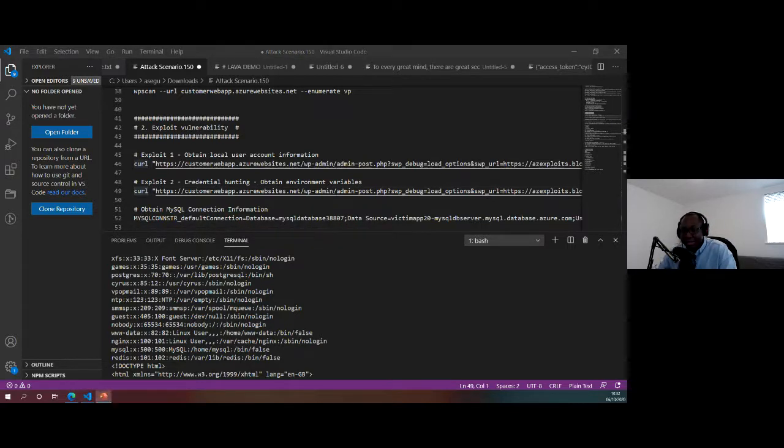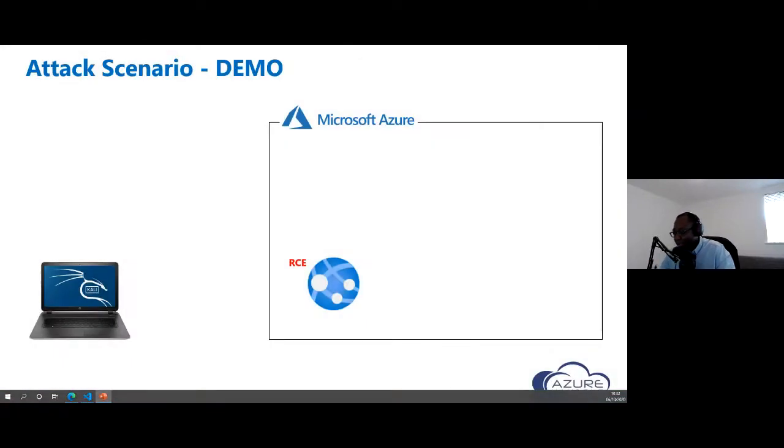Let me show you the screens of what we're going to be doing. Let's go back to the slide very quickly, and then I'll come back to the demo. In other words, we've done the scan, we've identified a remote code execution vulnerability on that service, and we're going to use the remote code execution vulnerability to obtain the environment variables.